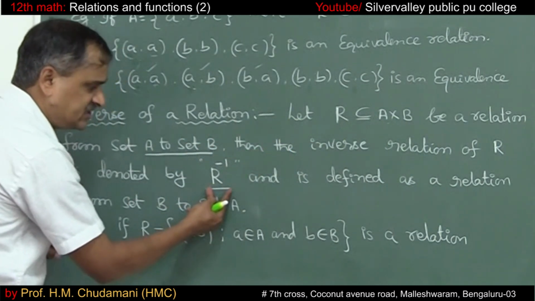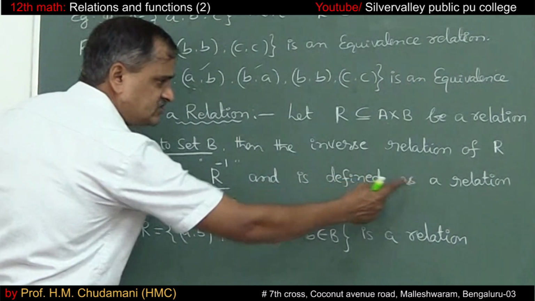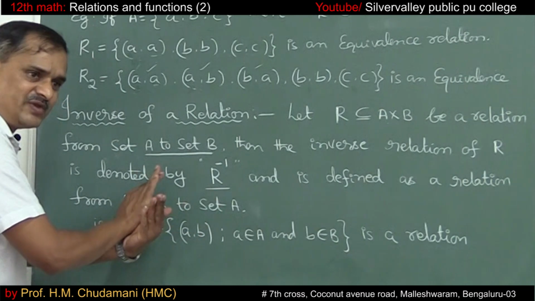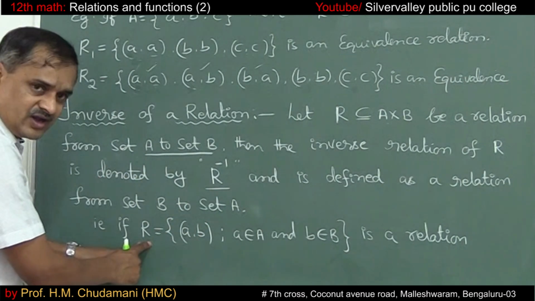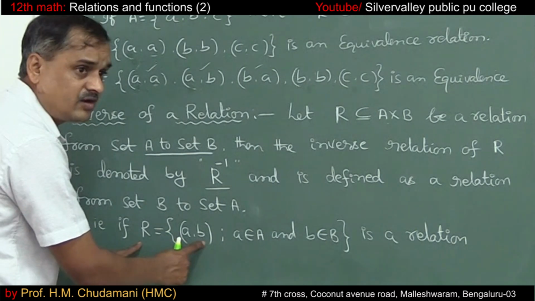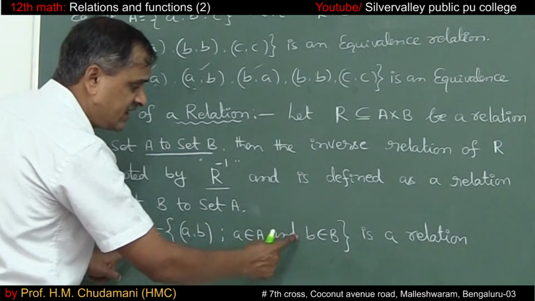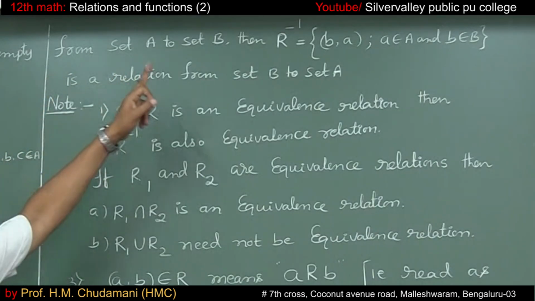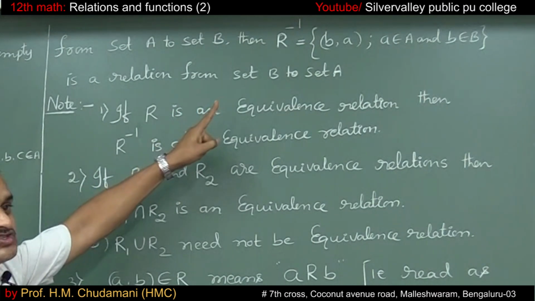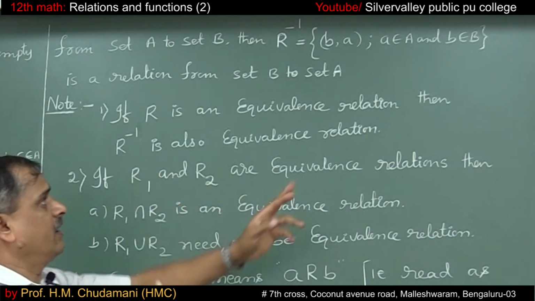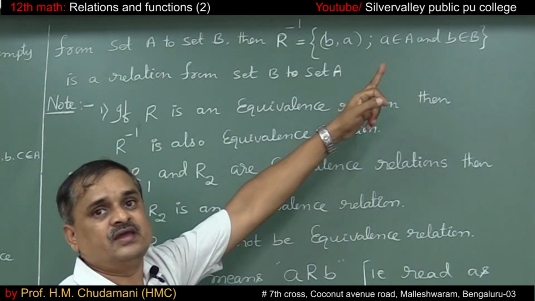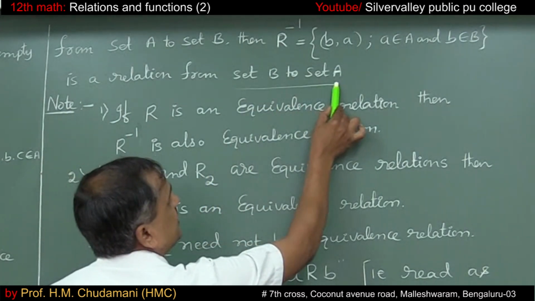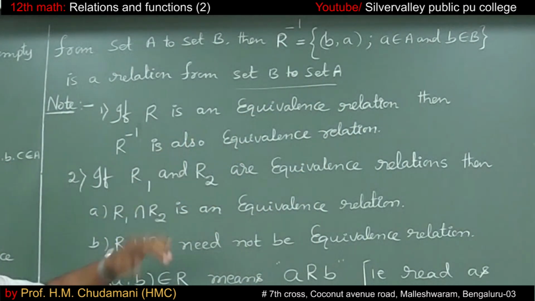So for a relation R from set A to set B, the inverse of a relation is denoted like this and is defined as a relation from B to A. Here A to B, this is from B to A. So if R is equal to the set of ordered pairs (a, b) such that a belongs to set A and b belongs to set B, is a relation from set A to set B, then R inverse is equal to the set of (b, a) such that a belongs to set A and b belongs to set B, is a relation from set B to set A.